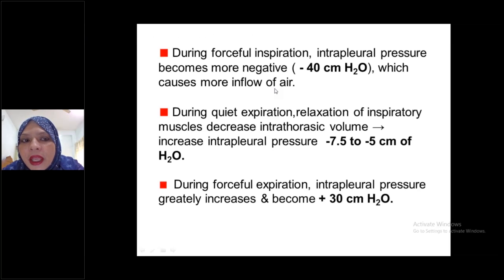First the diaphragm, then the external intercostal muscle, then sternocleidomastoid, serratus anterior, scalene. This last one is very negligible.